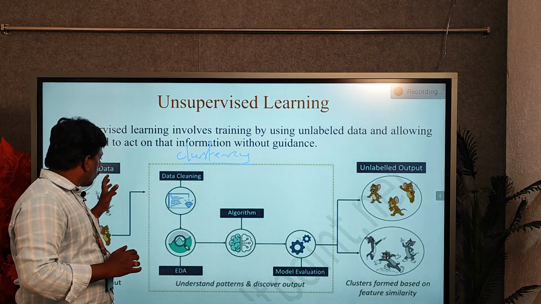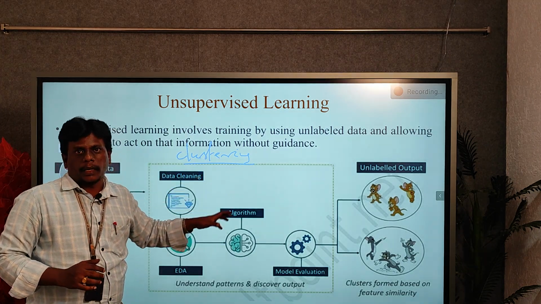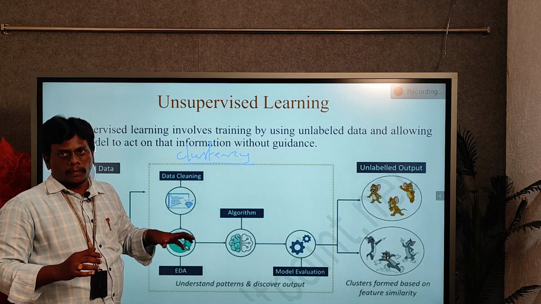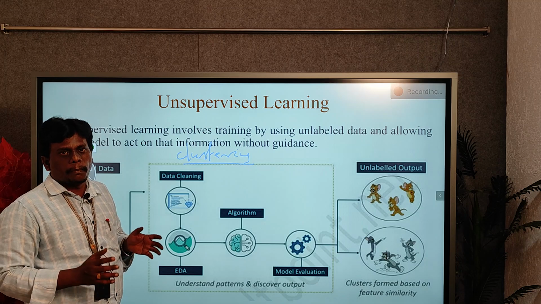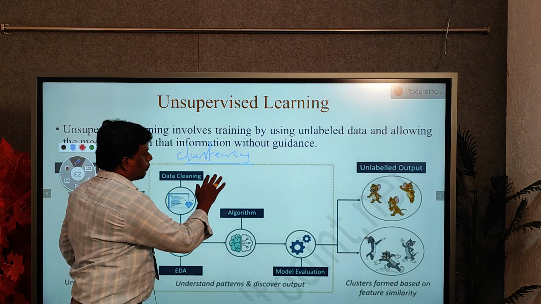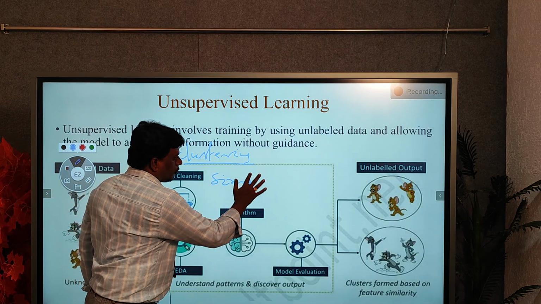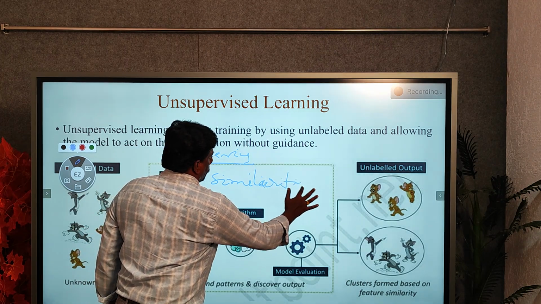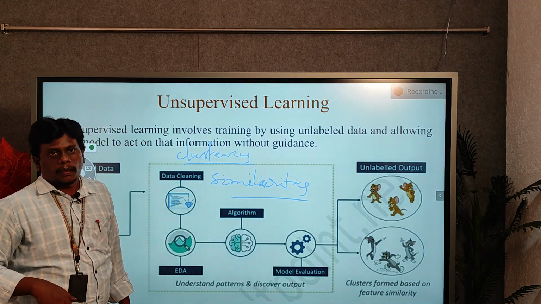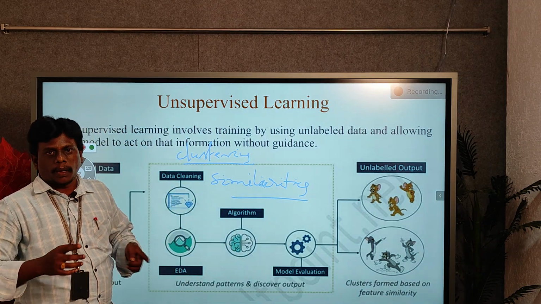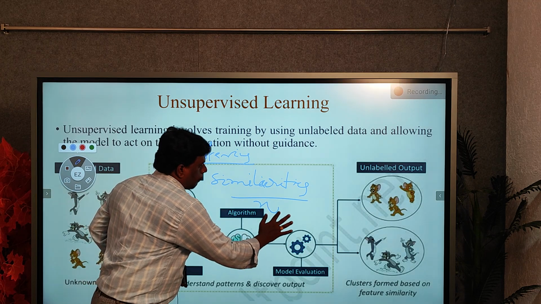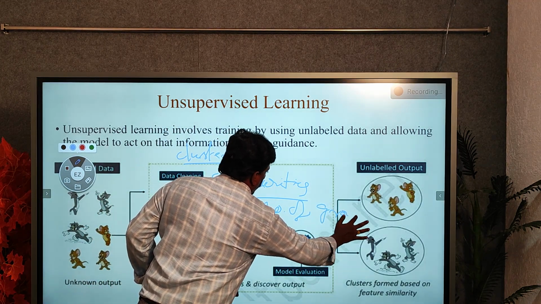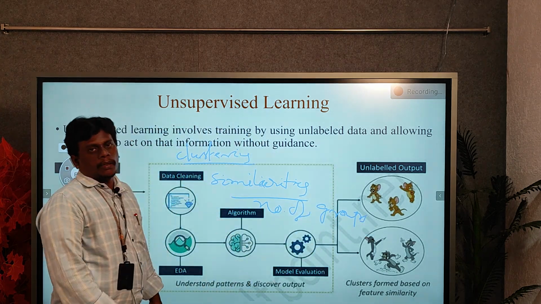So the images we supplied for the training are divided into different kinds of groups based on their similarities. The machine divides all the images into a number of groups, and these groups are called clusters.